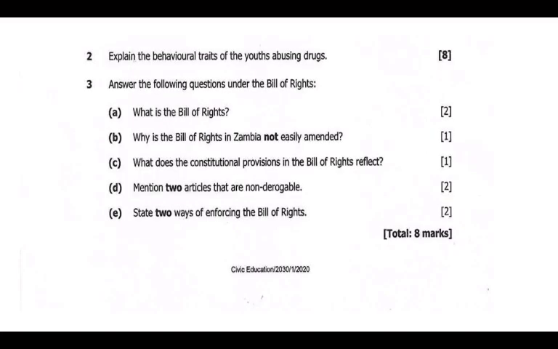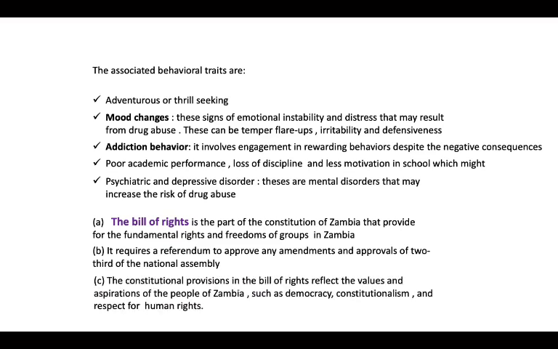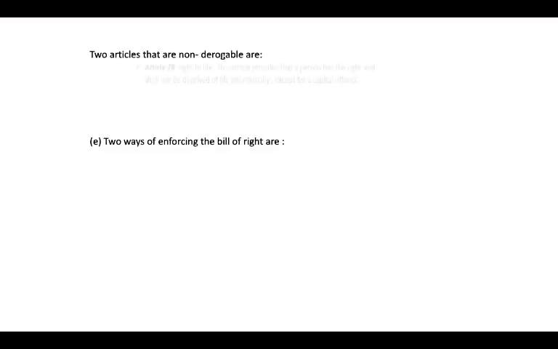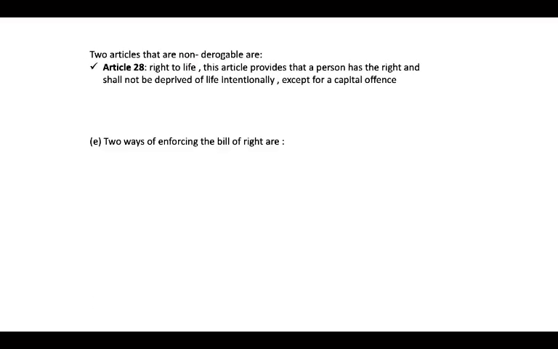Okay, and then we have question D. Mention 2 articles that are non-derogatable. Okay, so we can state article number 28. Article 28, the right to life.